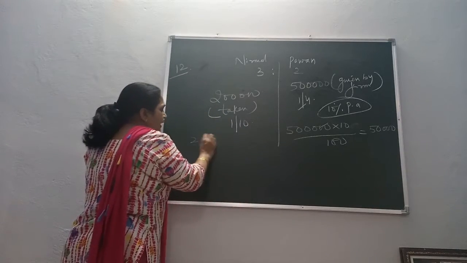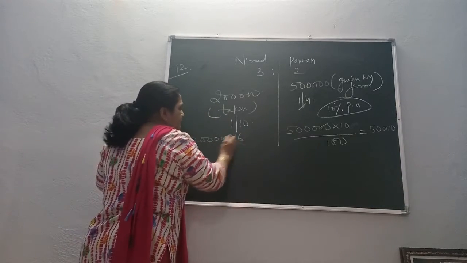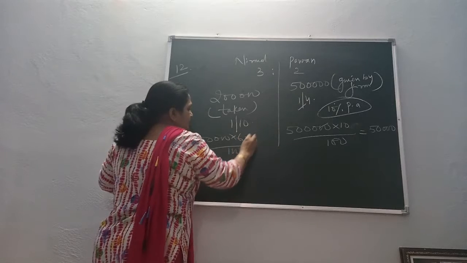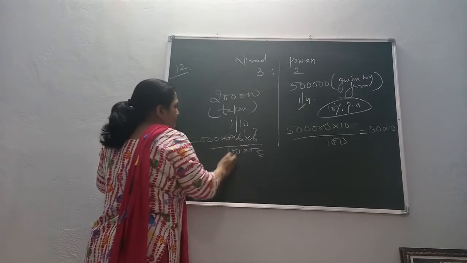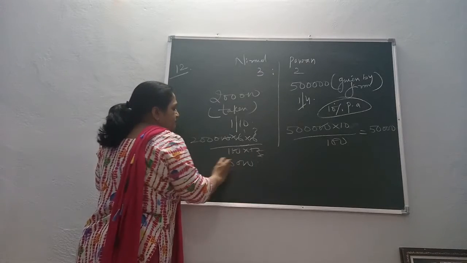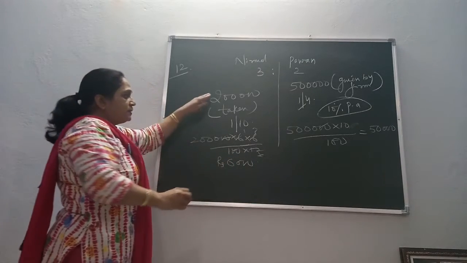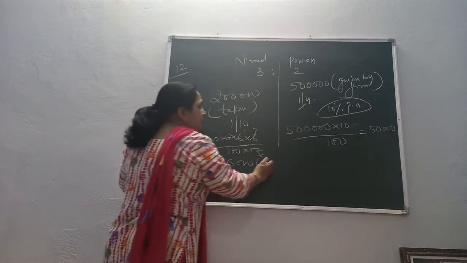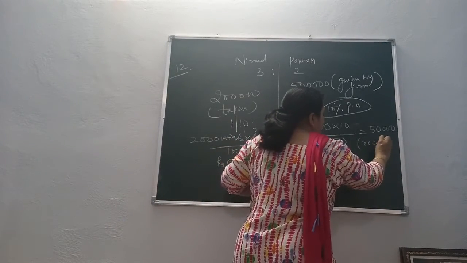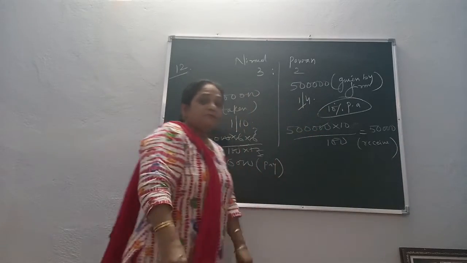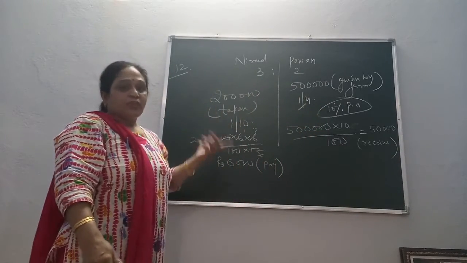And here on 2 lakhs, you will be providing 6% for 6 months. That is 6,000. The firm will pay 6,000 and the firm will receive 50,000. Is it clear?